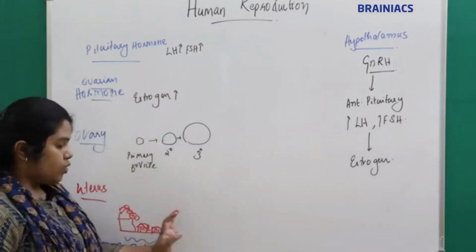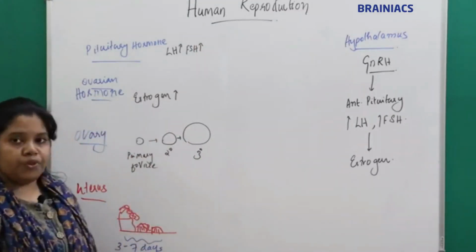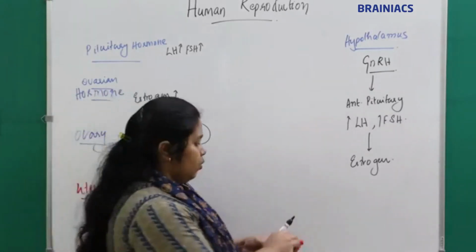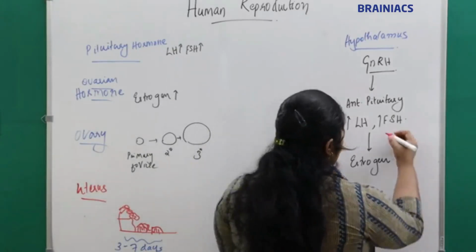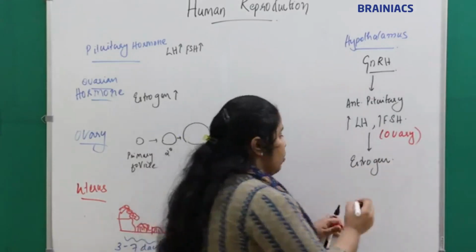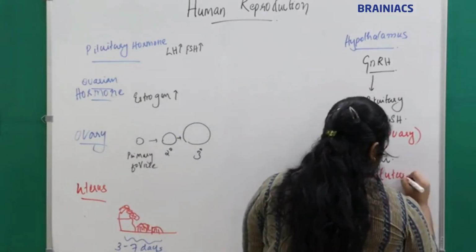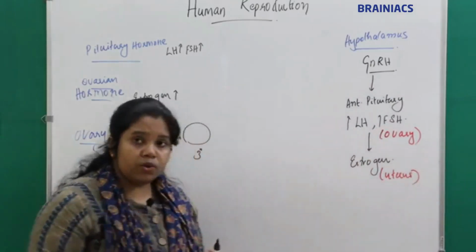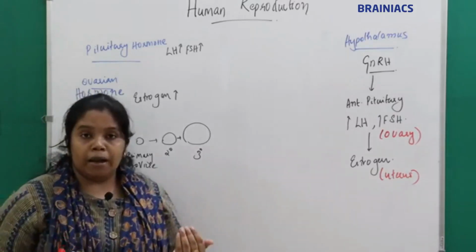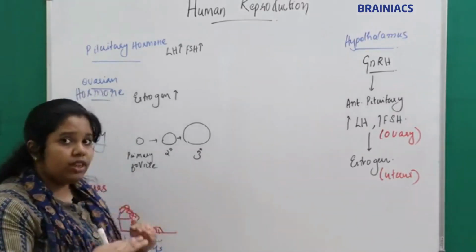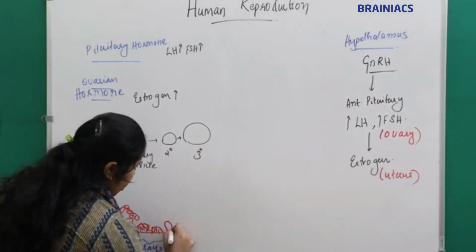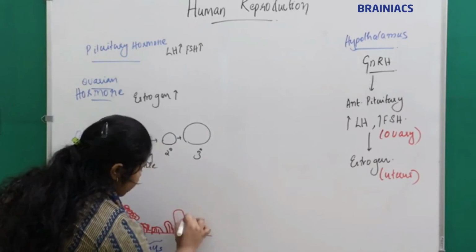In this phase, what will this estrogen do? I told you that LH and FSH will act at the ovary. Where will the estrogen act? Estrogen will act at the uterus. And what will it do? It will increase the thickness of the endometrium. It will promote the growth of the myometrium. So the thickness of the uterine wall starts increasing.